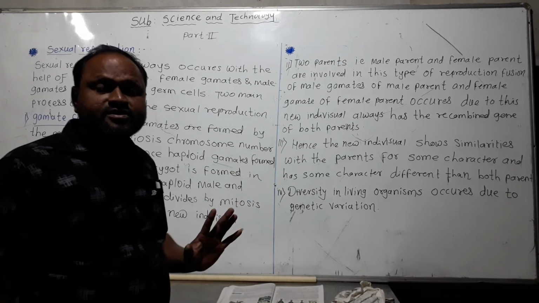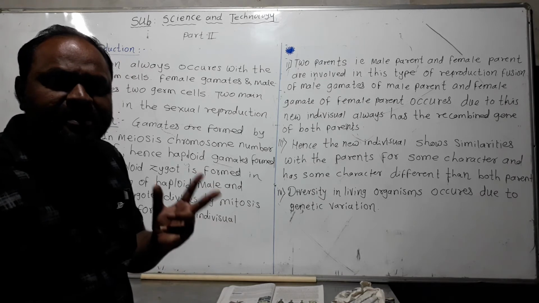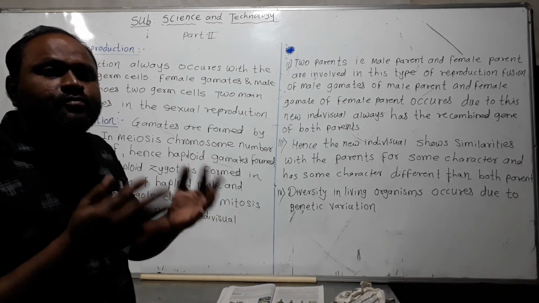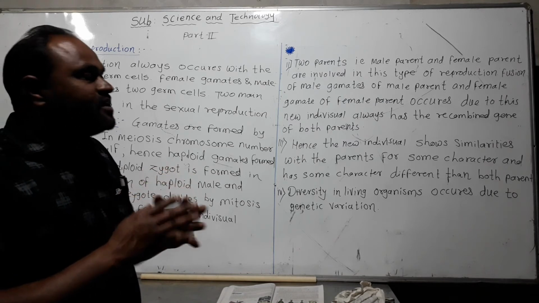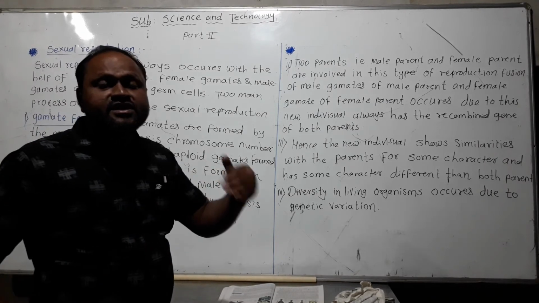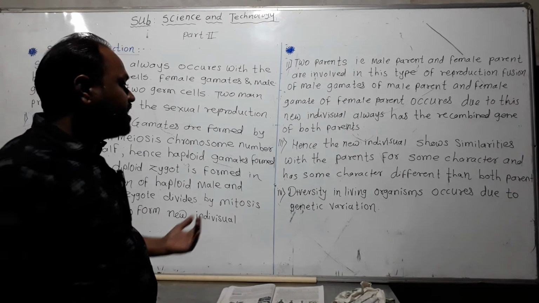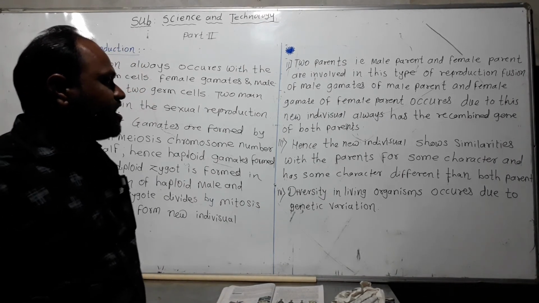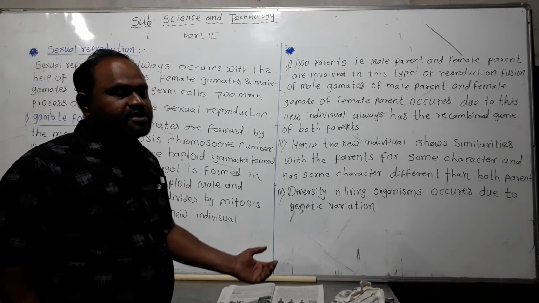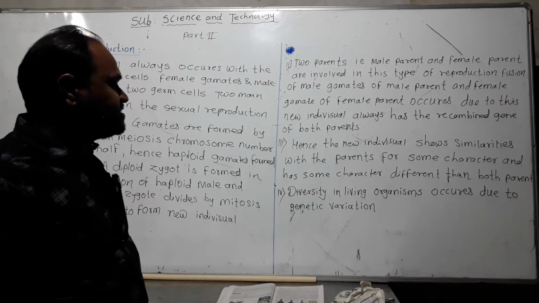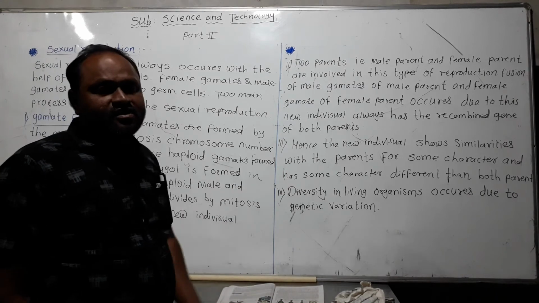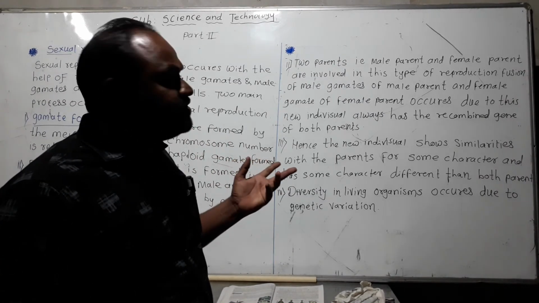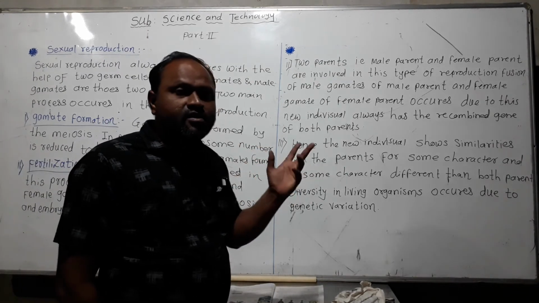In sexual reproduction, there is union of gametes, and the two haploid cells have genes that differ, so genetic variation occurs in that individual. Diversity in living organisms occurs due to genetic variation, as some factors affect the genetic variation or genes, and so genetic variation occurs in that living organism.